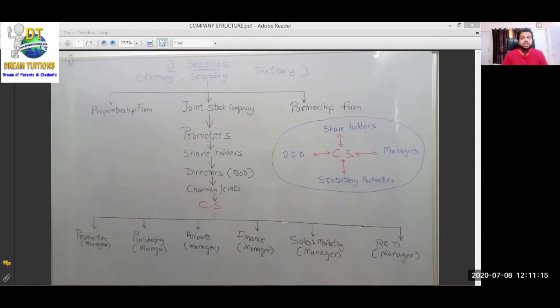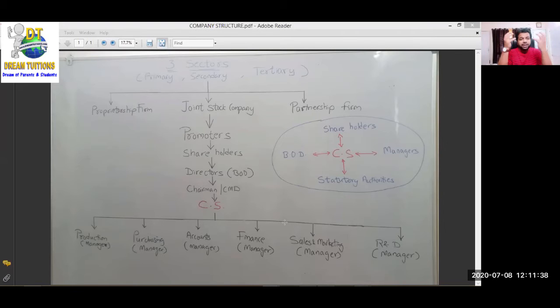Primary sector means what? It is the agriculture sector, or it is from where we get raw material. Like mines, where we extract coal and everything. So primary sector is the agriculture sector or mining sector, or from where we get raw material.